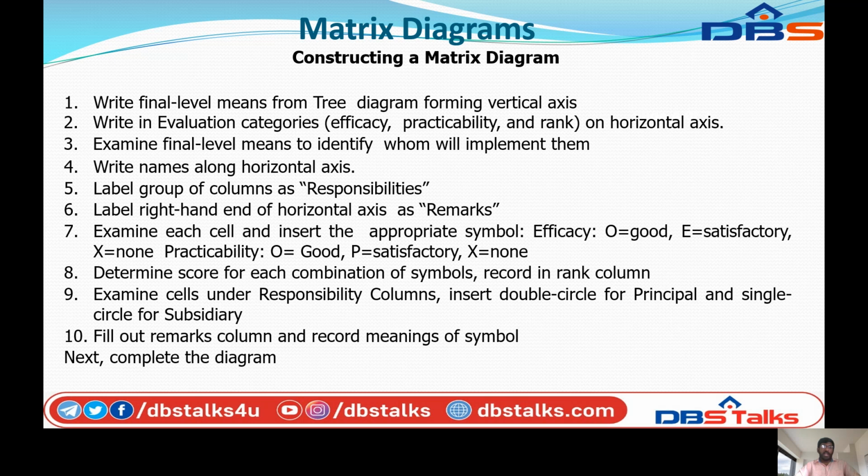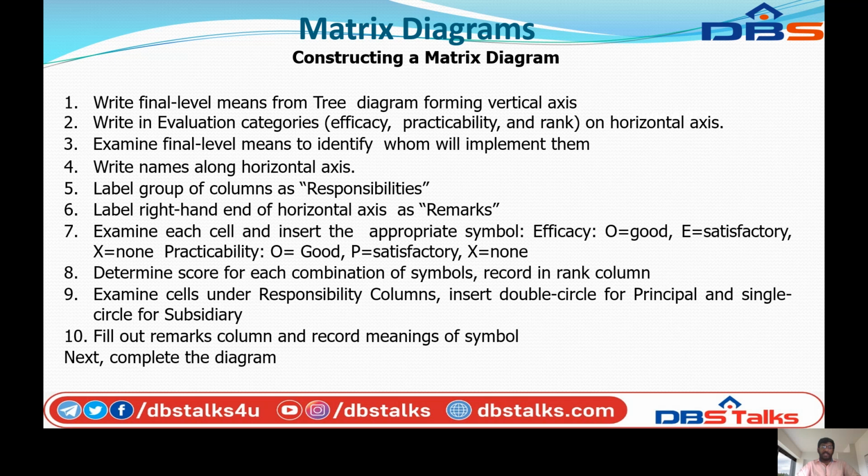Write the evaluation categories: efficiency, practicability, and rank on the horizontal axis. Examine the final level means to identify who will implement them. So write the names along the horizontal axis.